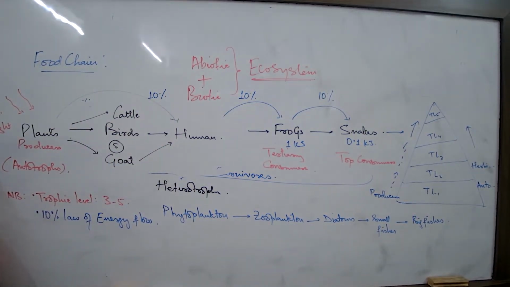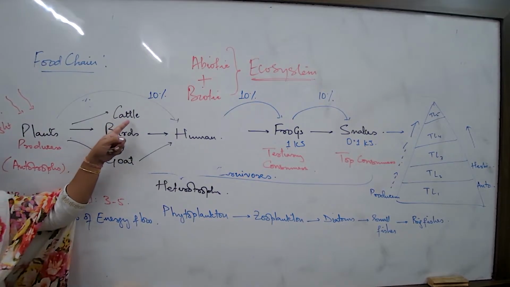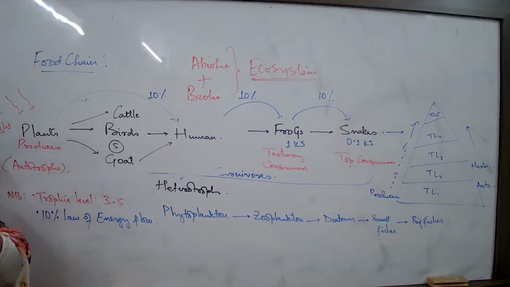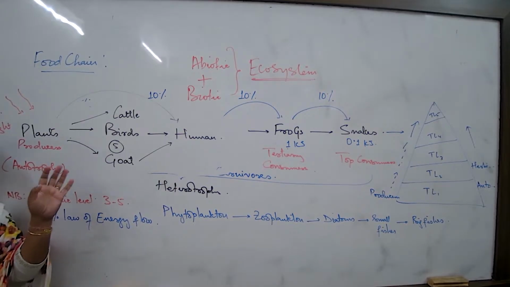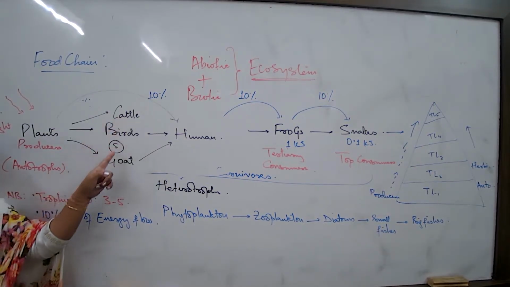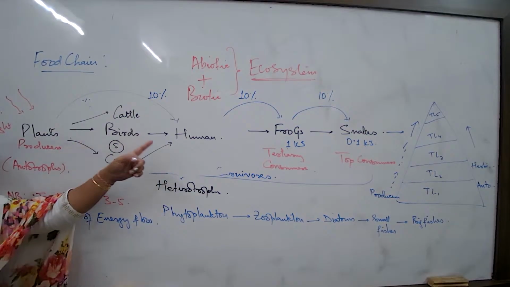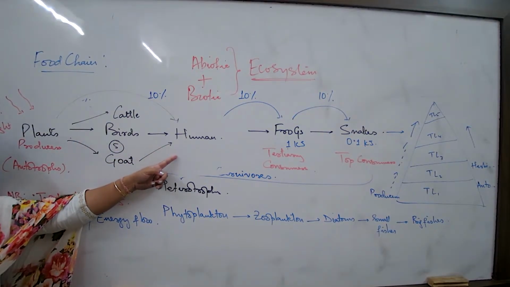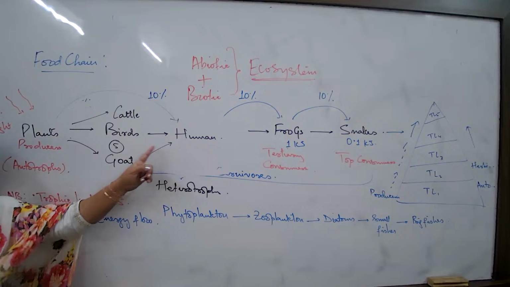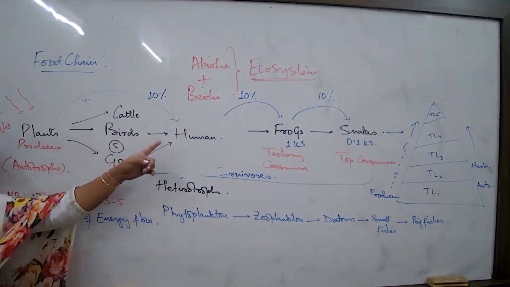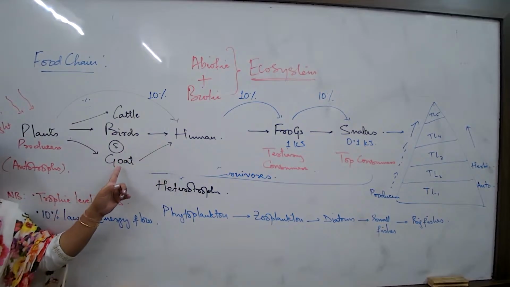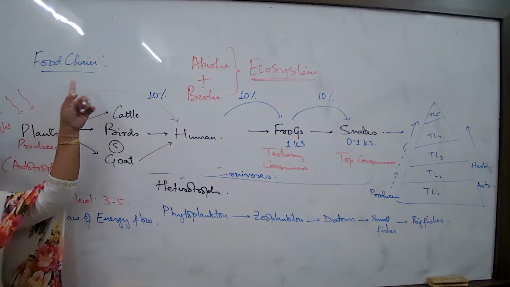Human is directly feeding on the plant product. So now, the concentration of those chemical substances that we are talking about, which may be in the form of herbicides, insecticides, fertilizers, etc., will be found in its maximum concentration in each of these organisms, or maximally found in the human tissues. Maximally found in the human tissues, because each of them, whatever they have gathered from the plant in small amounts, the human is gathering from each one of them and also directly from the plant.